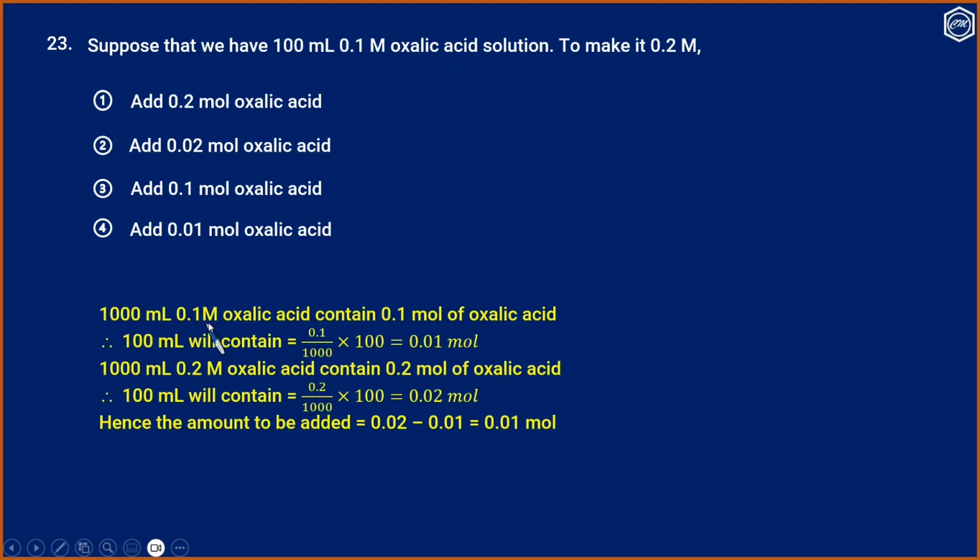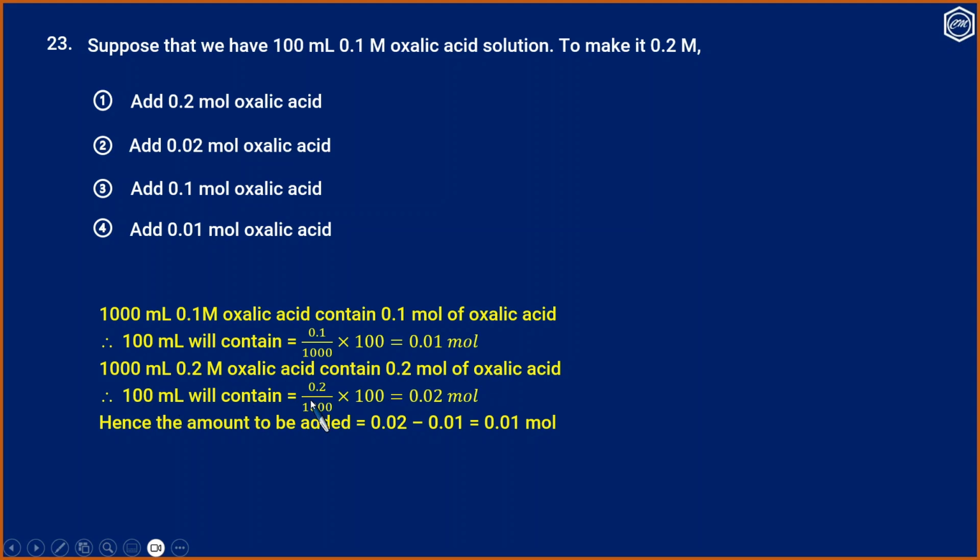We know 1000 ml 0.1 molar oxalic acid solution contain 0.1 mole oxalic acid. Therefore, 100 ml will contain 0.1 by 1000 into 100, that is 0.01 mole. We know 1000 ml 0.2 molar oxalic acid contain 0.2 mole of oxalic acid.